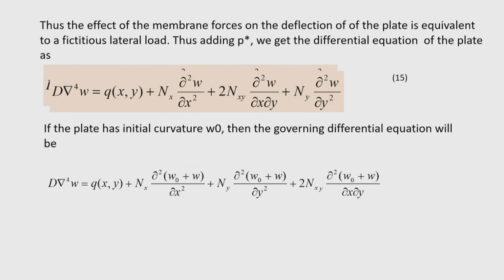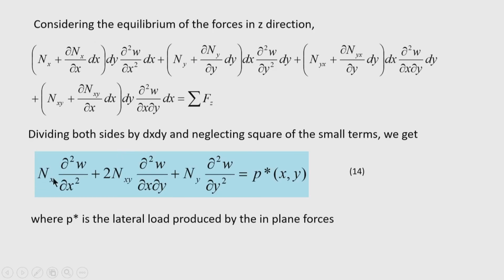Thus, the effect of membrane forces on the deflection of the plate is equivalent to a fictitious lateral load. Thus, adding P star, a fictitious load, which is nothing but n x del square w by del x square plus 2 n x y del square w by del x del y plus n y del square w by del y square equal to P star.